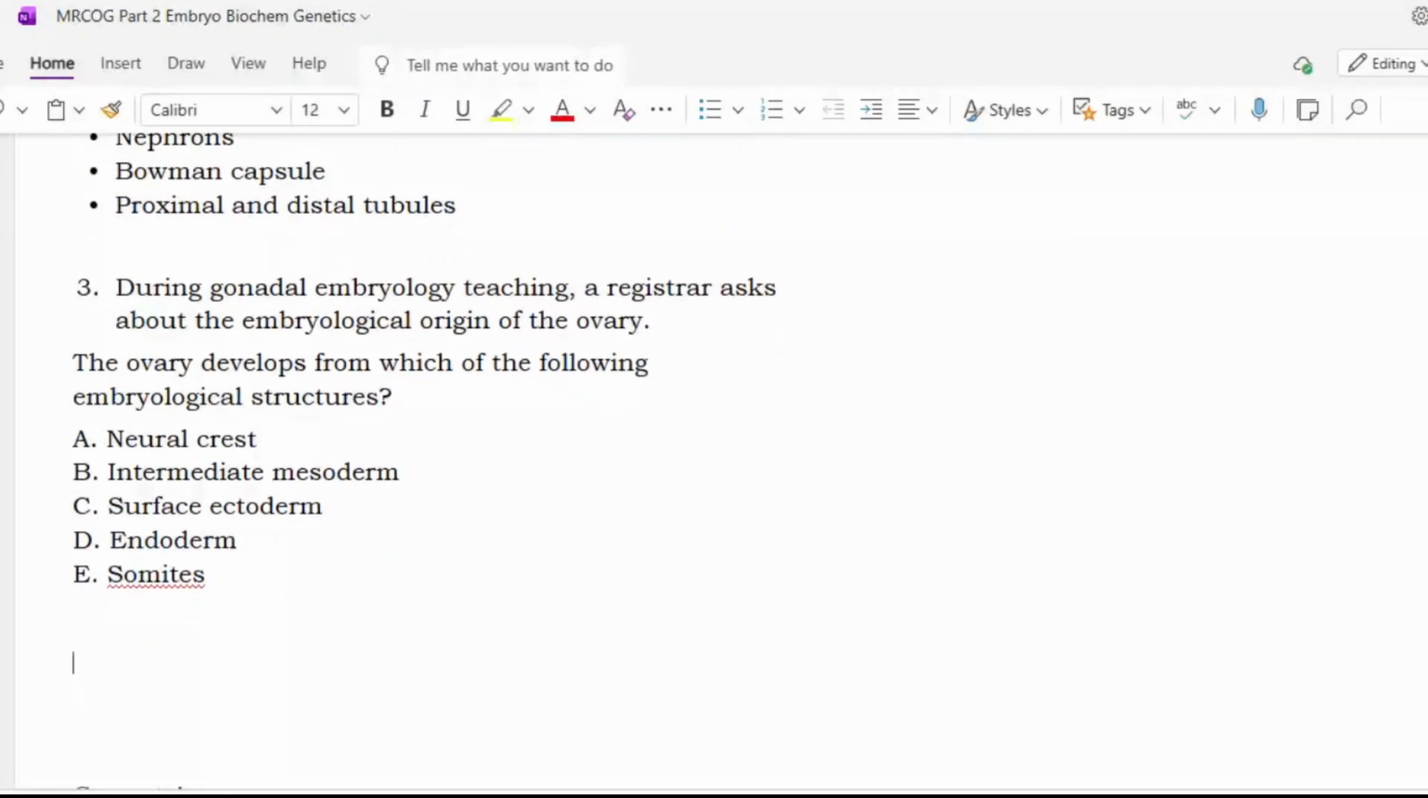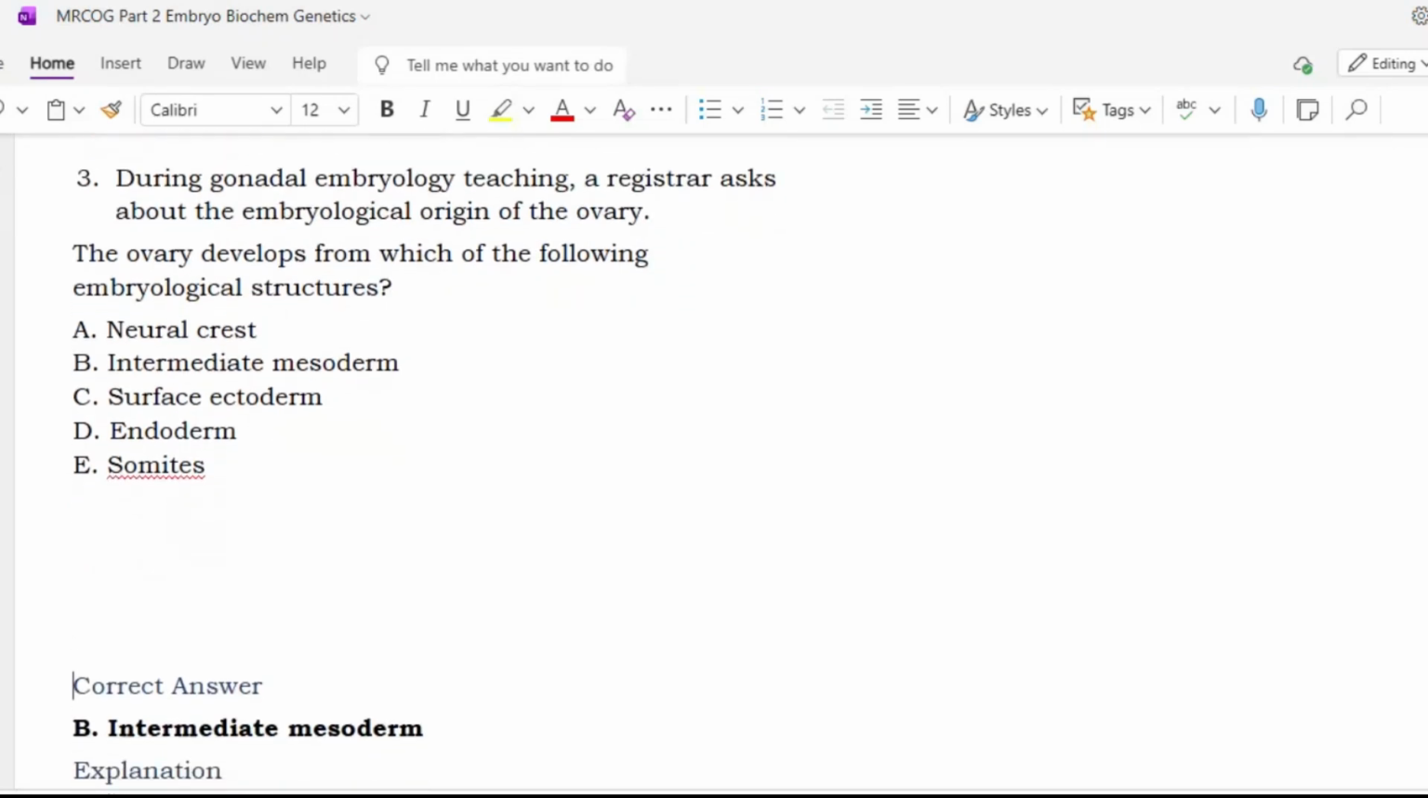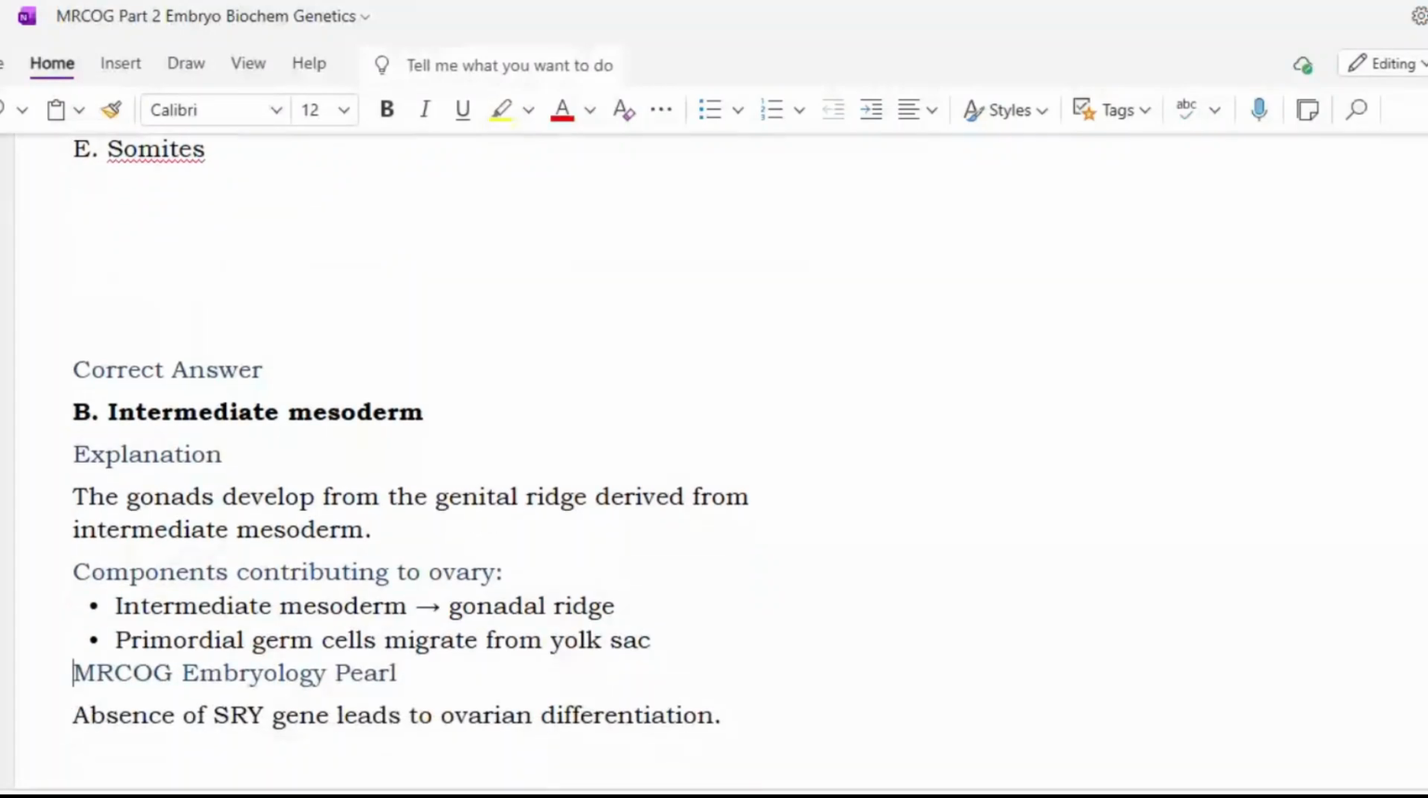Next, doctor. During gonadal embryology teaching, a registrar asked about the embryological origin of the ovary. The ovary develops from which of the following embryological structures? Neural crest, intermediate mesoderm, surface ectoderm, endoderm, somites. Sir, option B, intermediate mesoderm. So the correct answer is intermediate mesoderm.